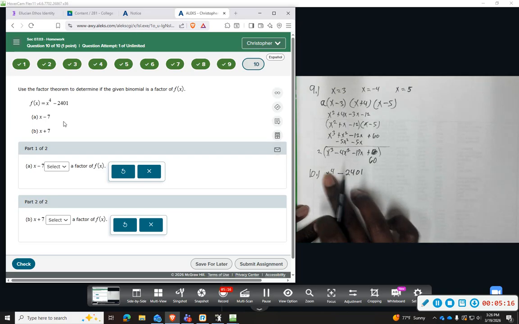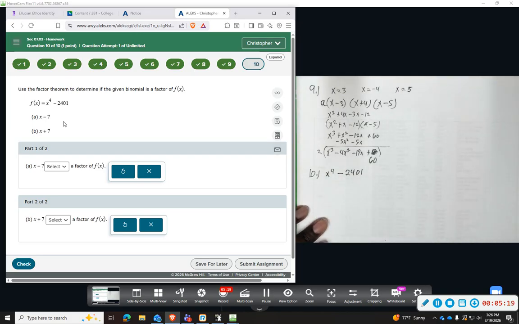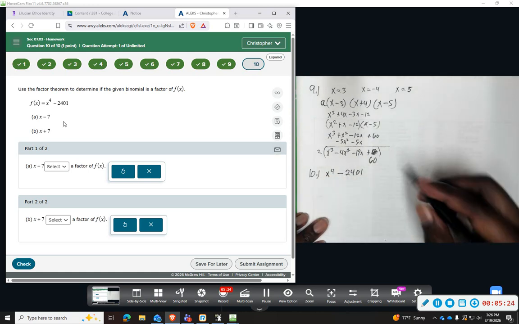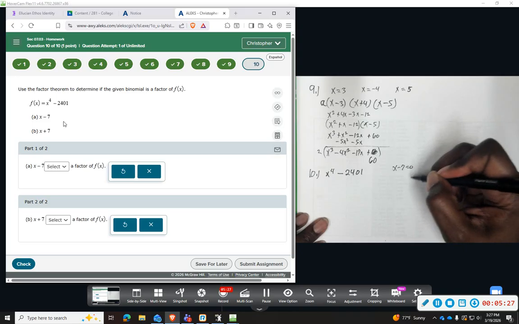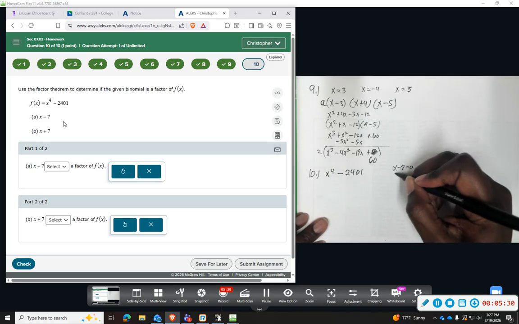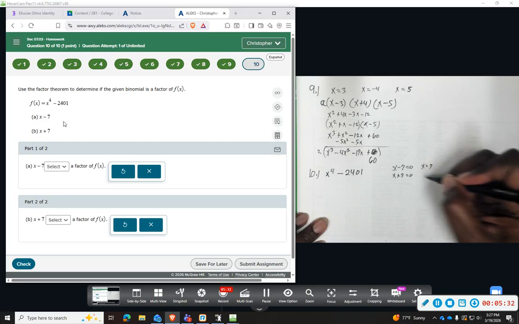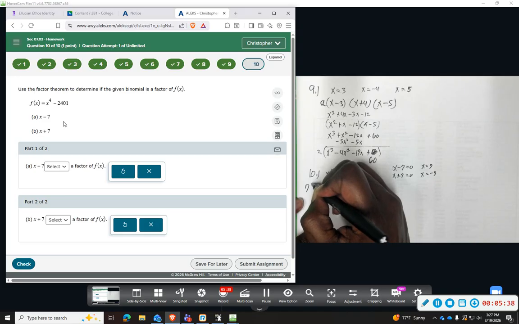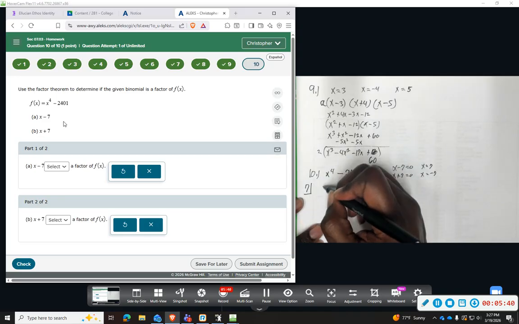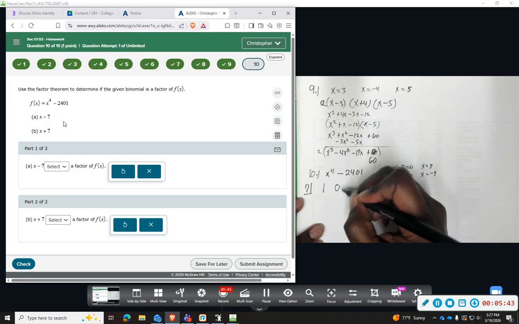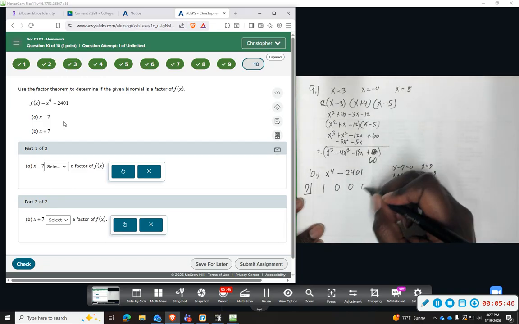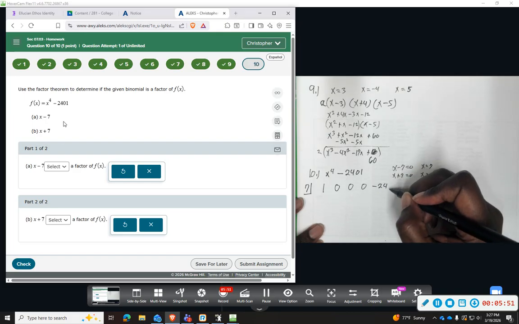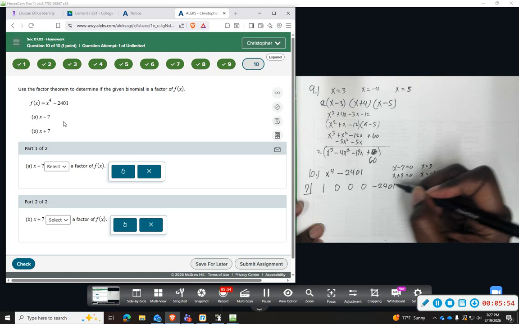Now this probably does factor as a difference of squares. We can apply that and kind of see that I believe they both will be, but we'll do synthetic division. So we have an x to the fourth. We're going to have two terms. From the x minus 7, when we set that equal to 0, we get x equals 7. And then from the x plus 7, set that equal to 0, we'll get x equals negative 7. So these will be the two numbers we use. So I'm going to do the positive 7 first. We have an x to the fourth, coefficient of a 1. X to the third, 0, x squared, 0, single x, 0, and then this single term, negative 2401.